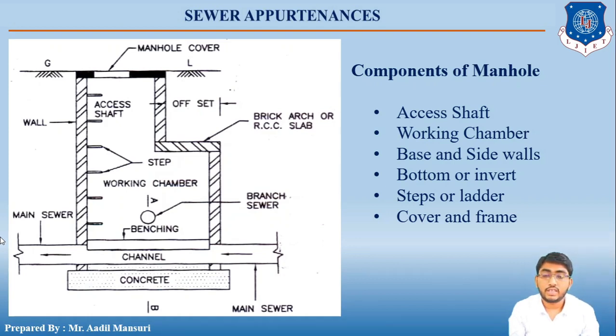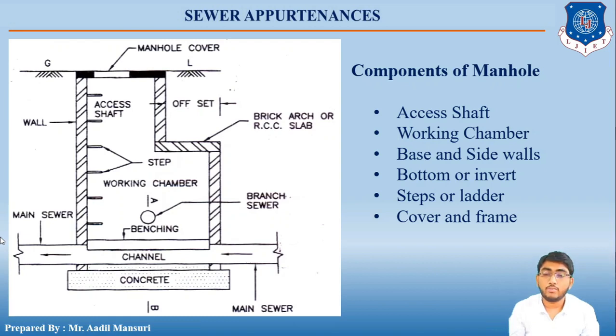Then there is an access shaft through which a person can enter the working chamber below it. So that is the first and second component of the manhole. Then the base will be at the bottom of the manhole where the person can stand. Side walls are on each of the 4 sides, usually made of masonry or RCC.